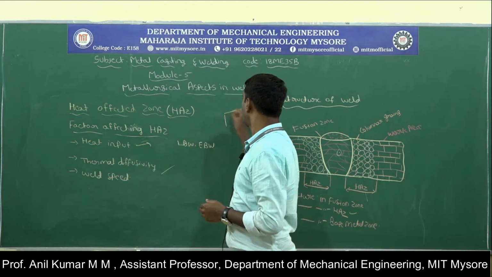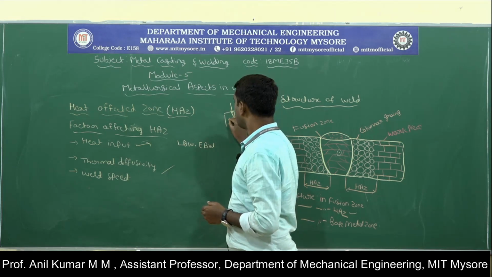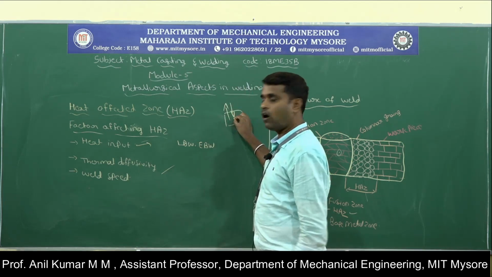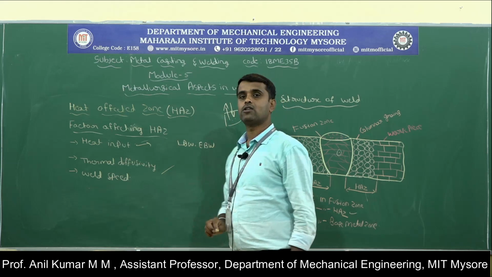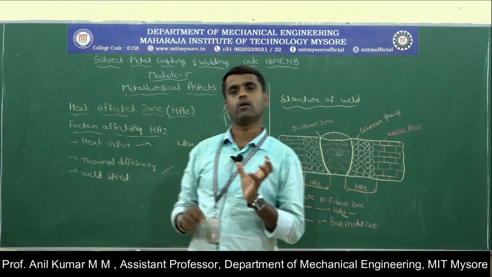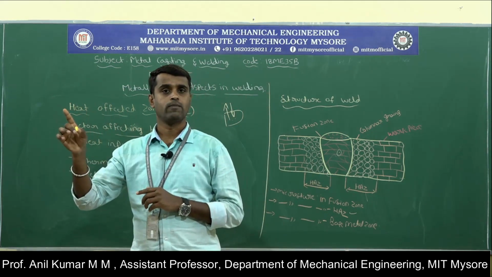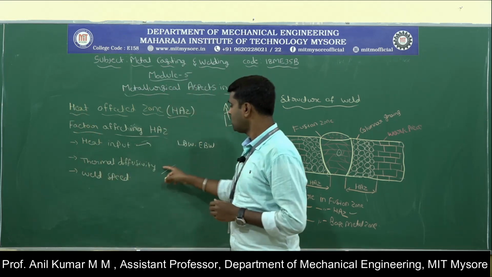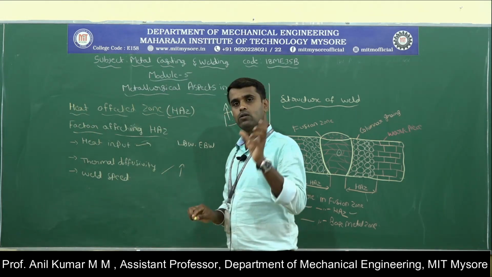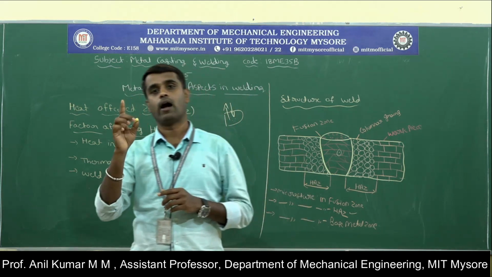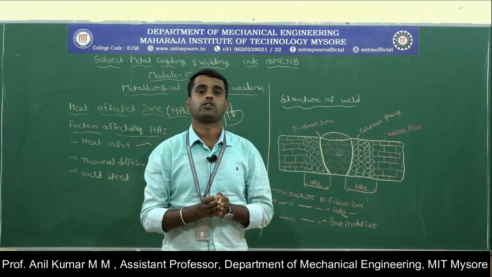How easily the heat flows into or out of the material is called thermal diffusivity. If the thermal diffusivity is very high, the cooling rate will be very high and the heat affected zone will be smaller.